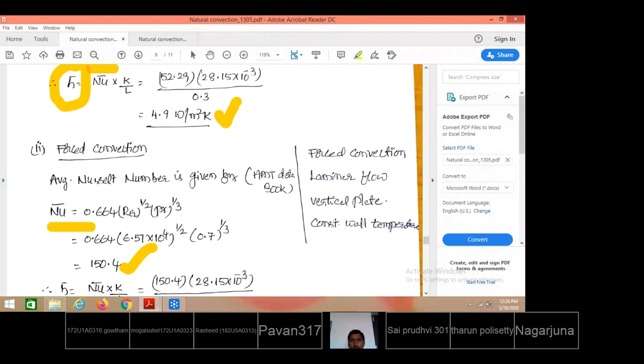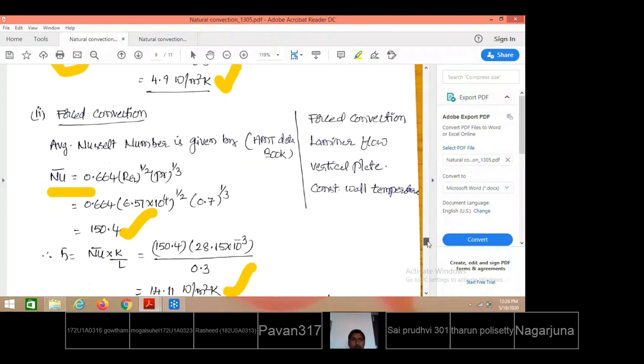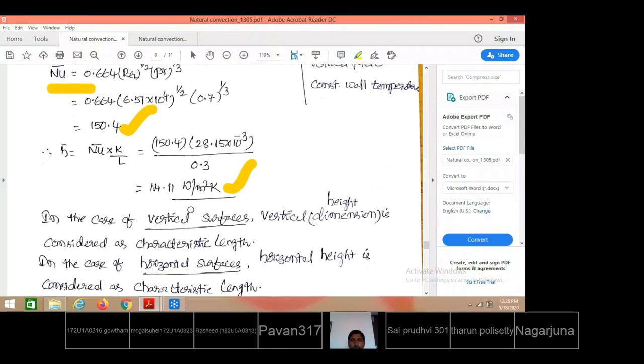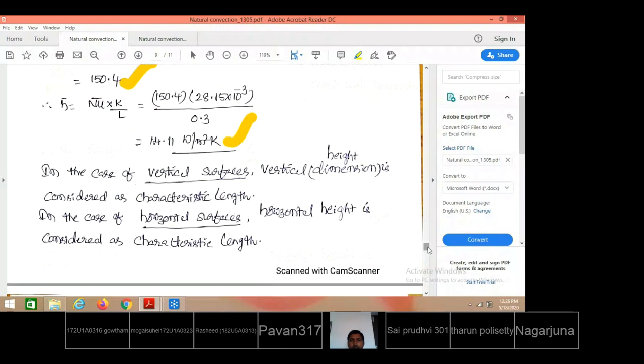So this is what it is. When natural convection is considered, 4.9 is the heat transfer coefficient. When forced convection is considered, 14.11 is the heat transfer coefficient, almost 3 times. In the case of vertical surfaces in natural convection, vertical height is considered as the characteristic length. Whereas for a horizontal surface, horizontal height is considered as the characteristic length.